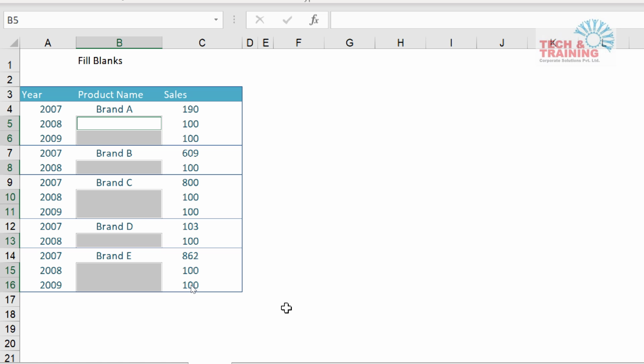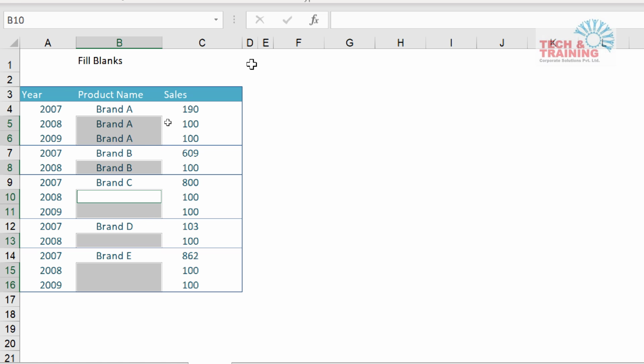Now what next? I want this brand A here. Now again this brand A here. I want this brand B to be copied here. So what I'll do, I'll type equal to, brand one cell above. Now please don't try this. Let me explain this logic. If I press enter, here brand A has come. If I again manually type equal to above, brand A has come. If I type equal to one cell above, brand B has come.